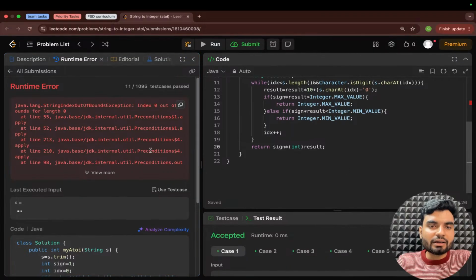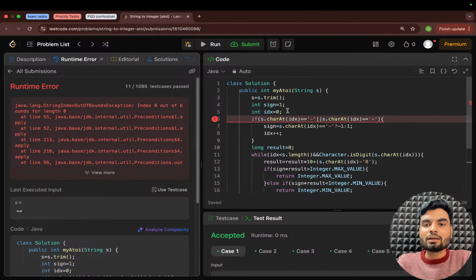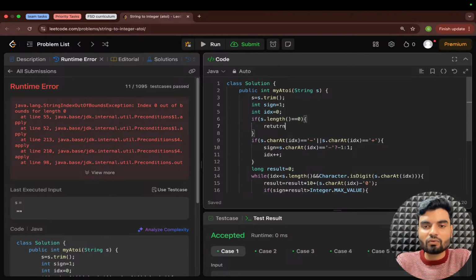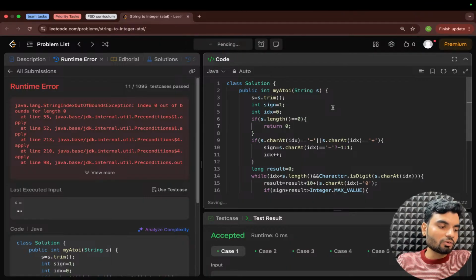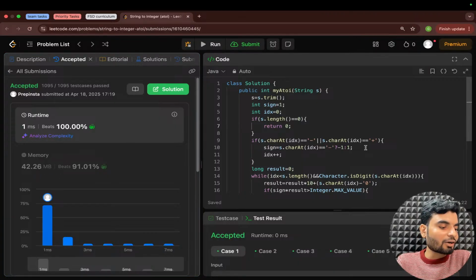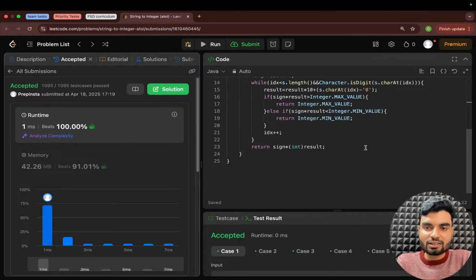Oh, index out of bounds. Definitely we haven't handled the empty case. What if this string becomes empty? So if s.length becomes what? 0, in that case we'll return what? Tell me. We'll return 0. Cool, yeah. So now this works. Right? Now this works. So that was the problem. I hope everybody has understood this.